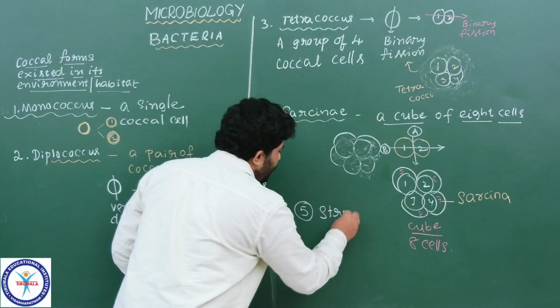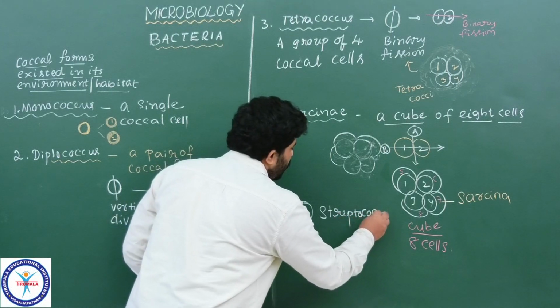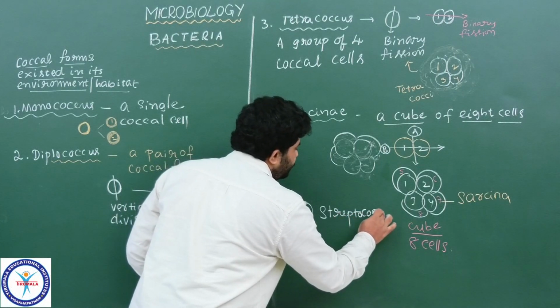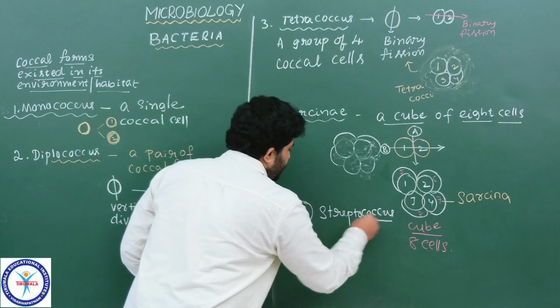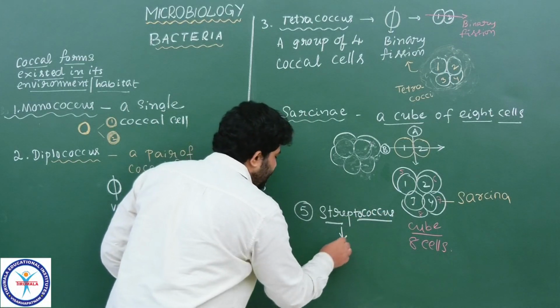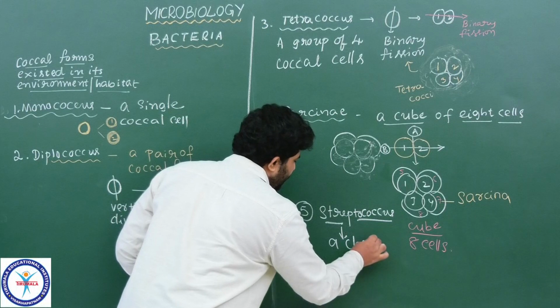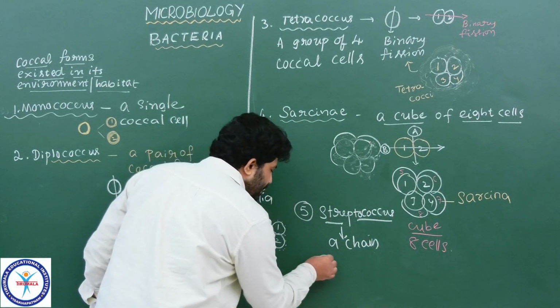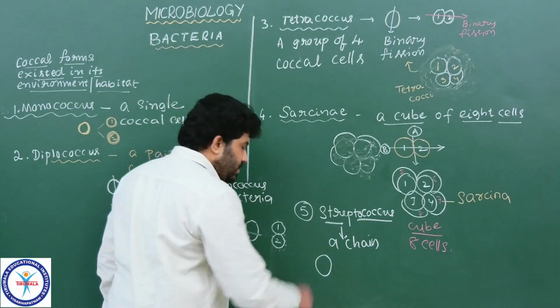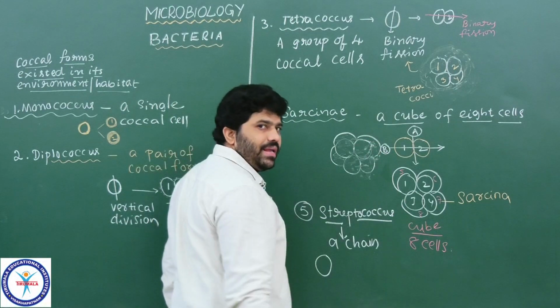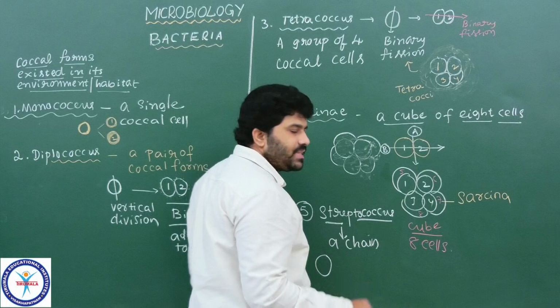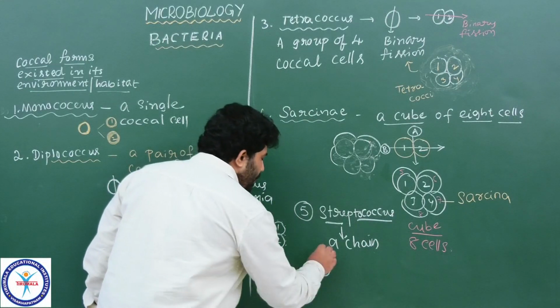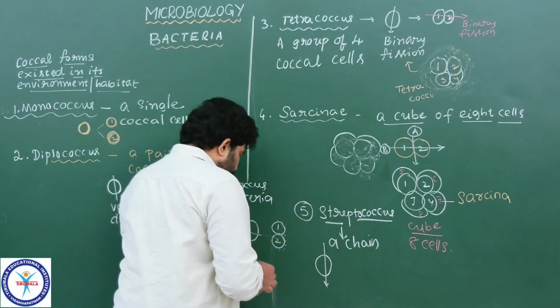Streptococcus. Note down. The next type of coccal form is Streptococcus. Here strepto means a chain. Please remember the meaning. Strepto means chain. Take a single coccus which is continuously divided in one direction, the vertical direction. For example, in the first division, the first binary fission,